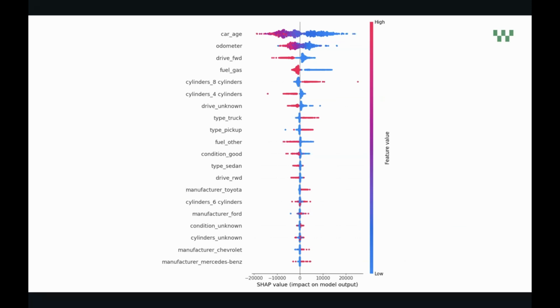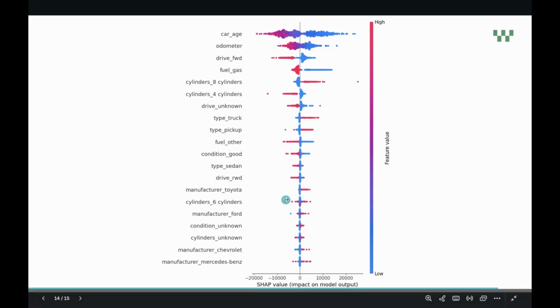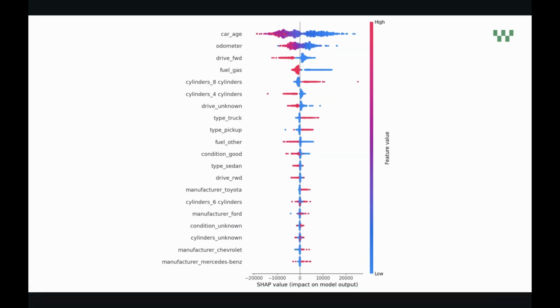This makes sense. Normally, diesel cars are more expensive. Also, this indicates, with the cylinder count and other manufacturer categories, that the model is relying on features and patterns that make sense, and it's not just based on noise.